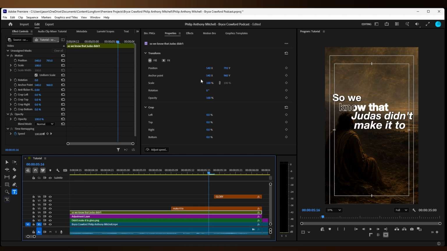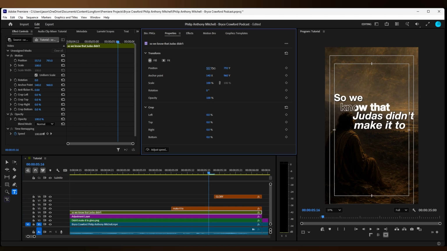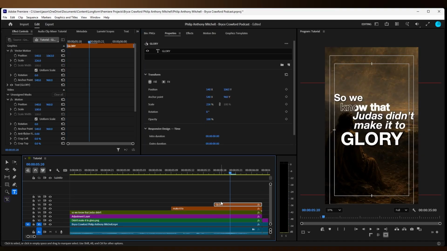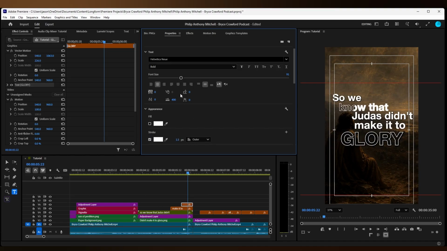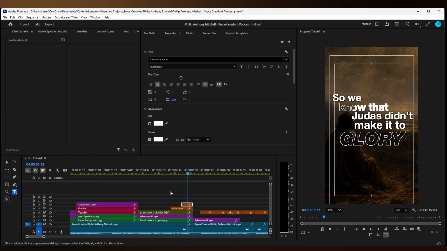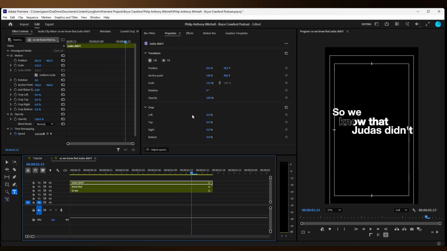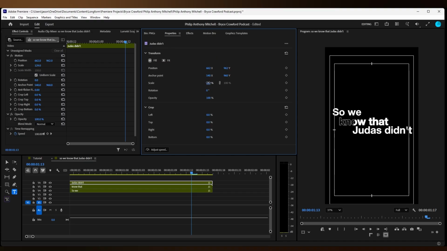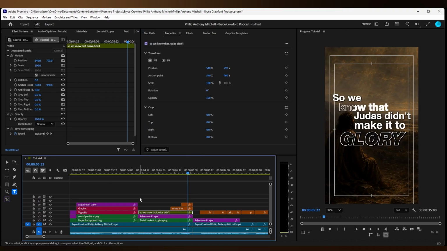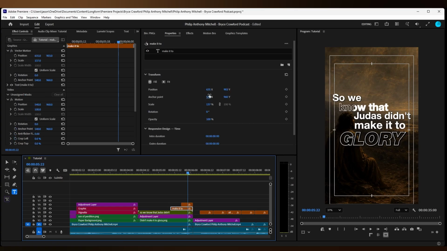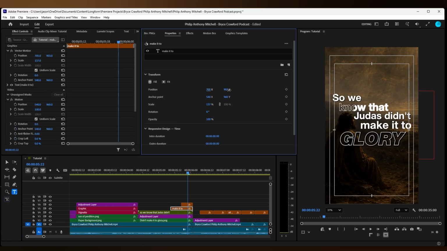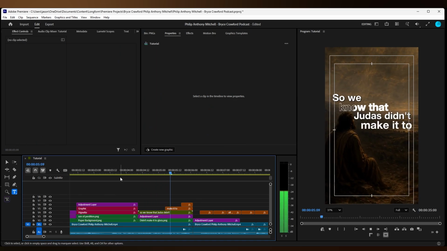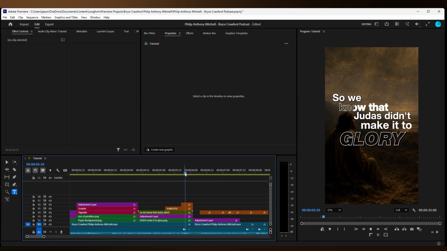And now I've changed it so that Judas is italicized, but I'm going to probably correct that and make it normal. I'm just experimenting right now. Yeah, I reverted it. You guys are more than capable of doing this. You don't have to see every single step-by-step process. It's just nice to experiment sometimes with different looks. Know that Judas didn't make it to glory. Looks perfect. Looks nice.